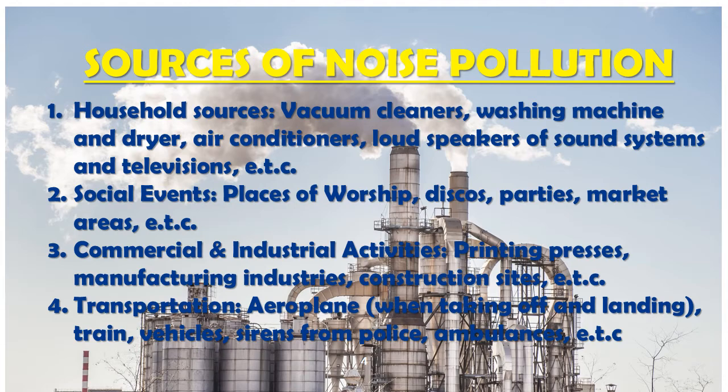Then we have manufacturing industries. Those industries that produce a lot of things, like Guinness breweries that produce drinks. Because of the kind of things that they produce there, they have a lot of machines that are very big. So that is why this kind of machines should be far from residential areas. Then we have construction sites. There are also companies that produce a lot of things, and the machines that they use in doing this production are very big.